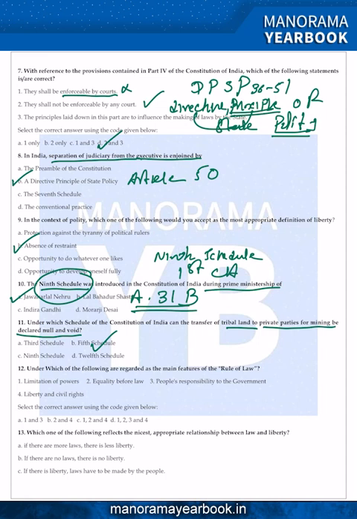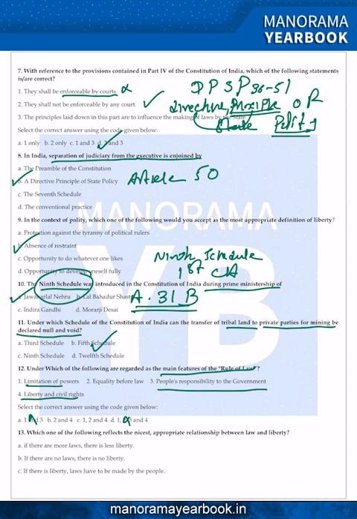12. Which of the following are regarded as the main features of rule of law? First statement, limitation of power, equality before law, people's responsibility to the government, liberty and civil rights. If you look at this, people's responsibility to the government, look at this option, that is wrong. Option 3 is wrong. There is no people's responsibility to the government, the government is responsible to the people. So if you know this statement, at least by looking at this, you can eliminate option 3. So D is wrong, A is wrong.